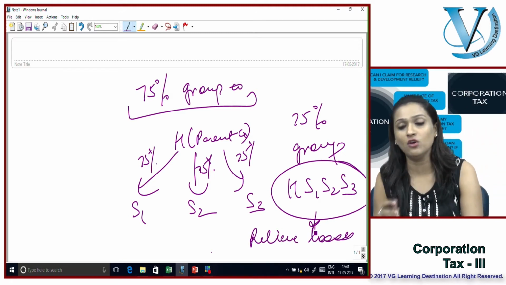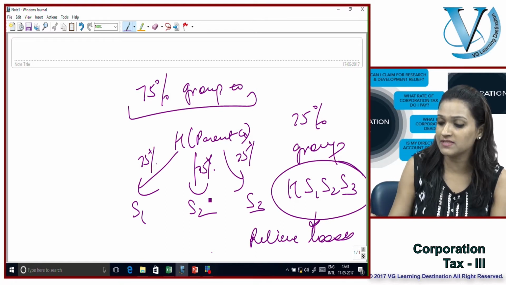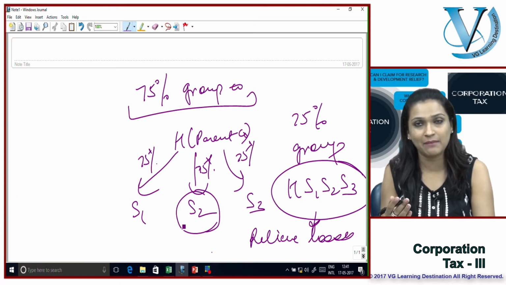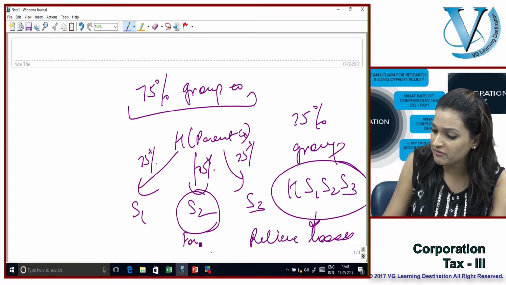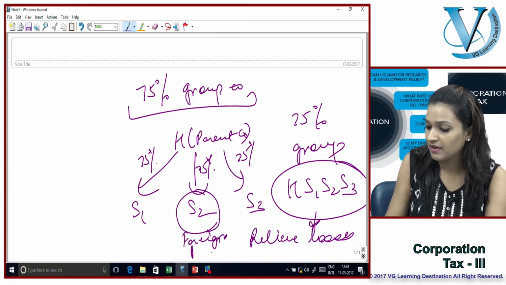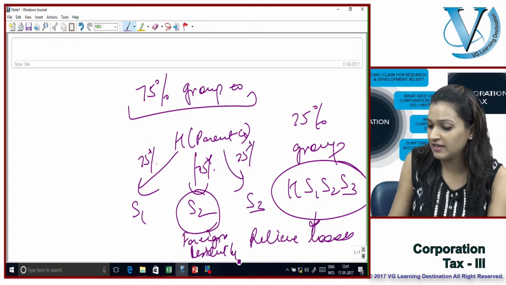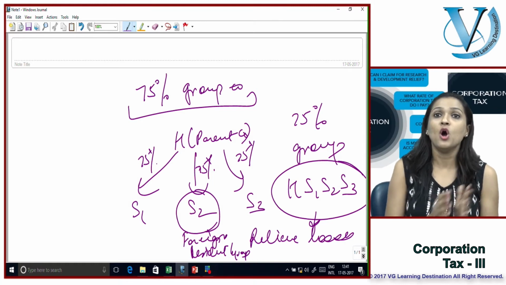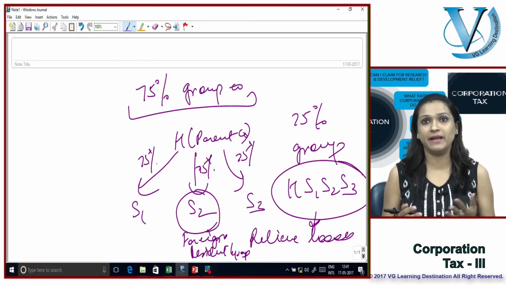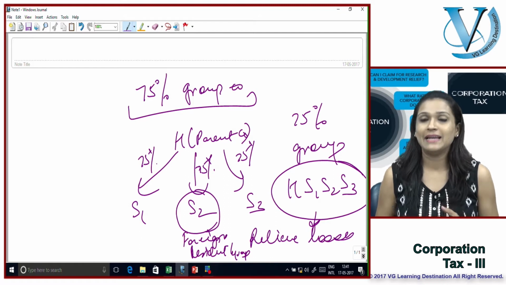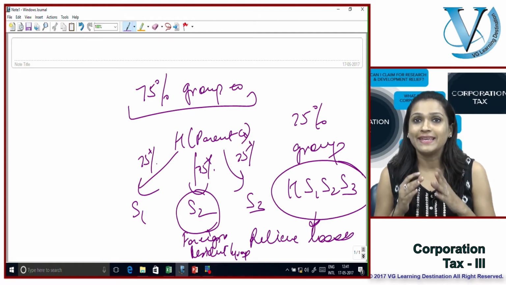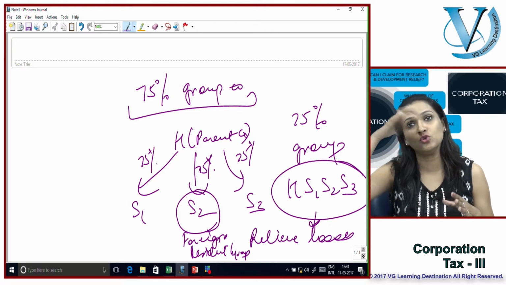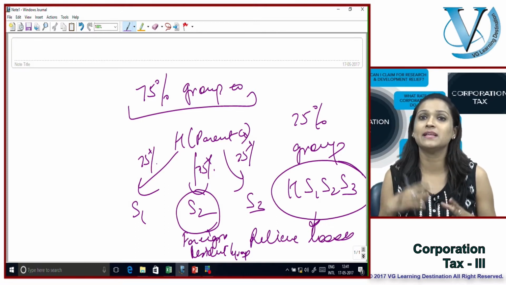However, if any of these companies, let's take for example S2, is not a UK resident company, which means it's a foreign resident company, then S2, even though it forms part of the 75% group, would not be allowed to participate in the loss relief, which means that any losses of S2 cannot be set off against the profits of the UK resident other companies in the group.